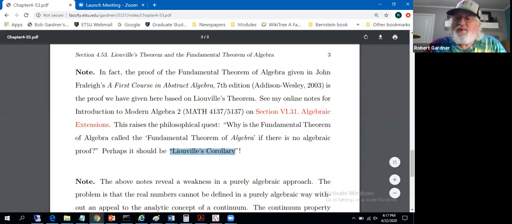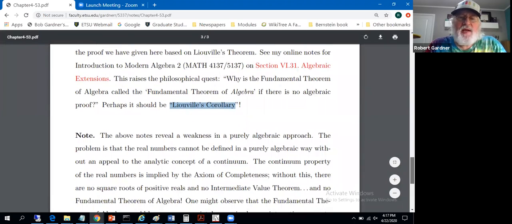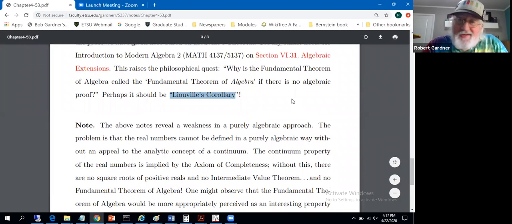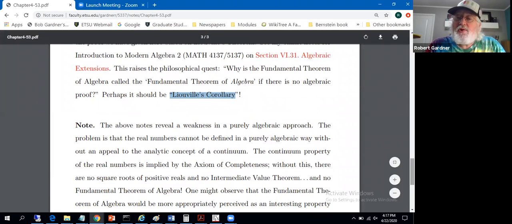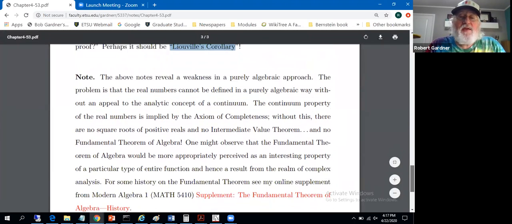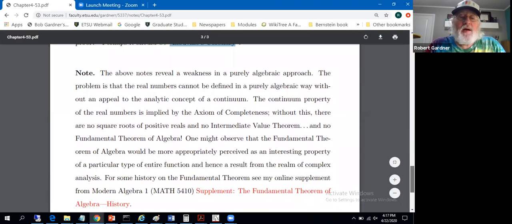I've thrown some commentary in my notes in the past along the lines of, well, geez, it seems you ought to call it Liouville's corollary because it's a piece of cake if you have Liouville's theorem. The fundamental theorem of algebra arguably is not very algebraic. It's a cute little behavior given by our knowledge of analytic functions in complex analysis.